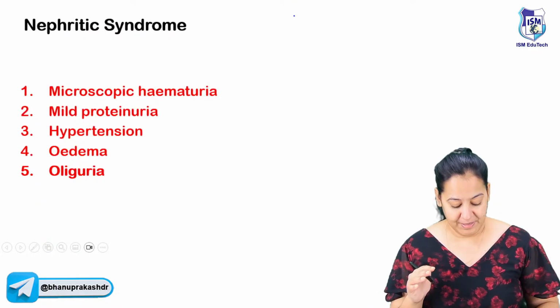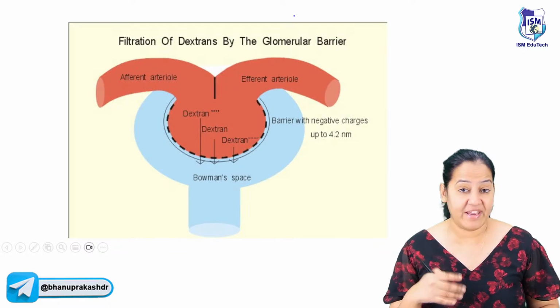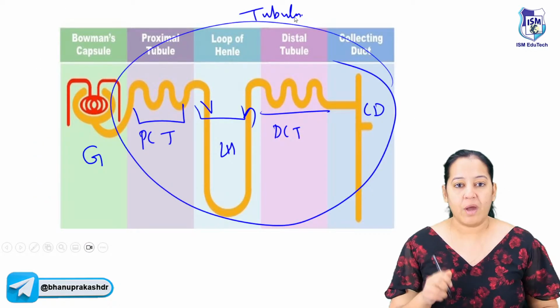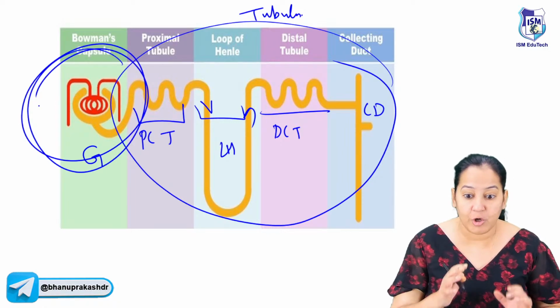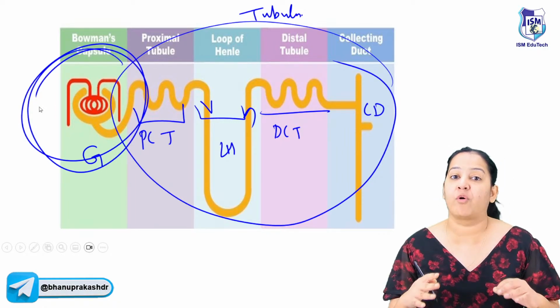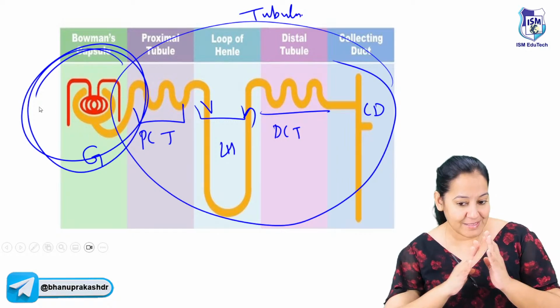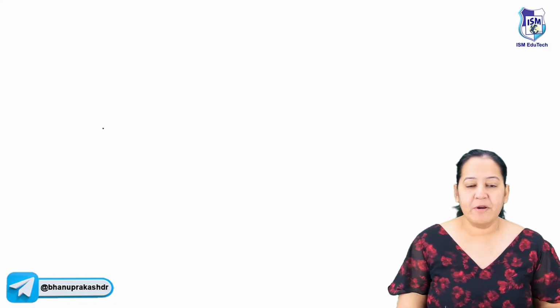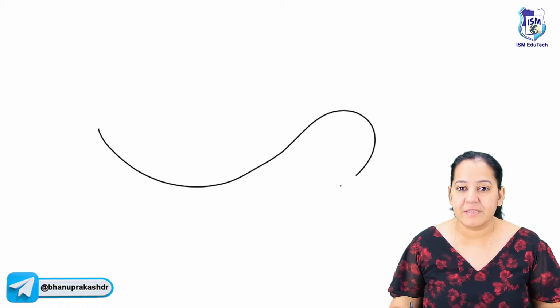Now let me explain exactly what is there. I am teaching you the various types of glomerulonephritis which come under nephritic and nephrotic syndrome. I want you to highlight this portion, the glomerulus. If you don't understand the glomerulus, you cannot understand glomerulonephritis. So let me zoom in on this glomerulus. Let me draw the Bowman's capsule.